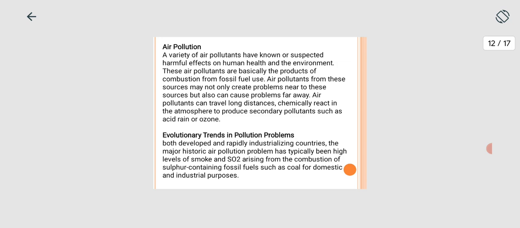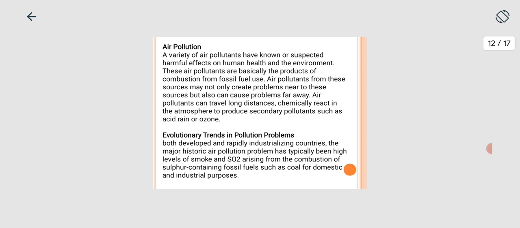Air pollution from a source may not only create problems near the source but can also cause problems far away. Air pollutants can travel long distances and chemically react in the atmosphere to produce secondary pollutants such as acid rain or ozone. So these air pollutants from fossil fuel use in industries and energy are harmful.